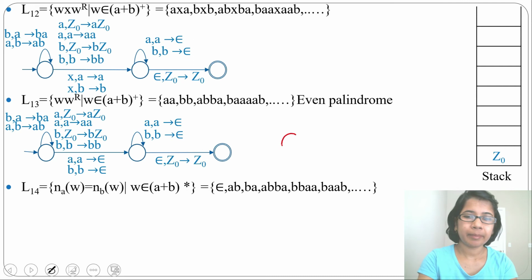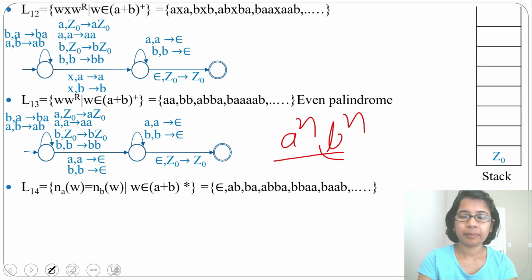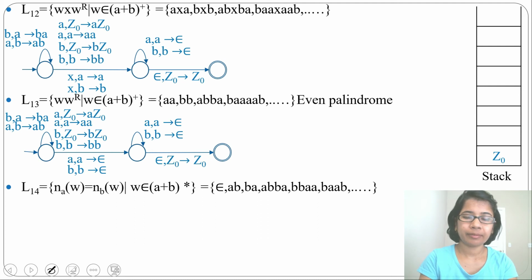We already designed PDA for a^n b^n. Here number of A equal to number of B, but B should be followed by A. But here it will accept BBAA, BAAB like this. So this is not same as this. So how will we design the PDA for this?